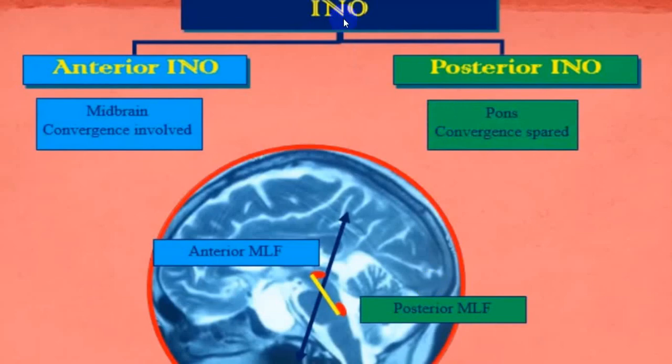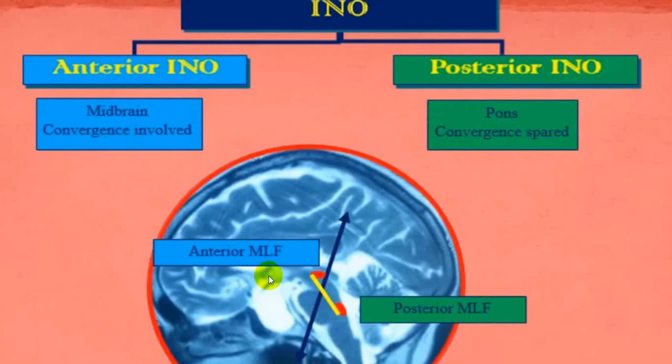So in this internuclear ophthalmoplegia, if you look at it, this is the third cranial nerve, this is the sixth cranial nerve, and this is the pathway. If you have an imaginary line between the two, this is the anterior part of the medial longitudinal fascicle. This is the posterior part. The posterior part is close to the pons, and this is close to the midbrain. So if you get damage in the anterior medial longitudinal fascicle, it is called anterior INO, where you have a center which is responsible for convergence. This is a separate center for convergence.